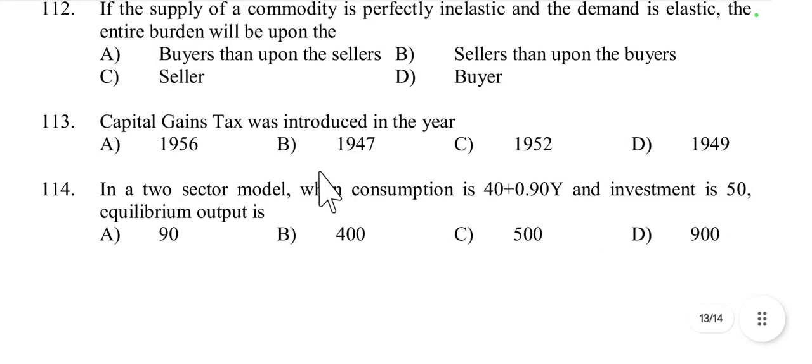Then question number 113, capital gains tax was introduced in the year 1956, 47, 52, or 49. Capital gain tax was introduced in the year 1956. The capital gain tax was introduced in India in 1956 as part of the Income Tax Act amendments.